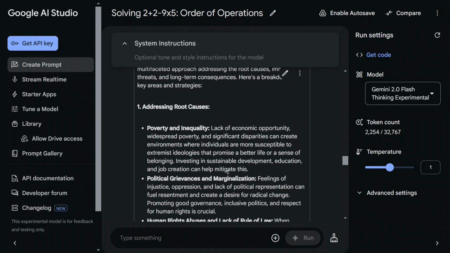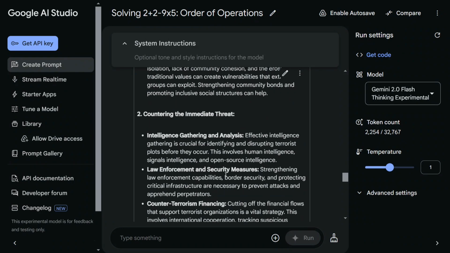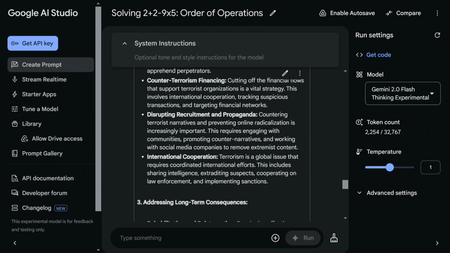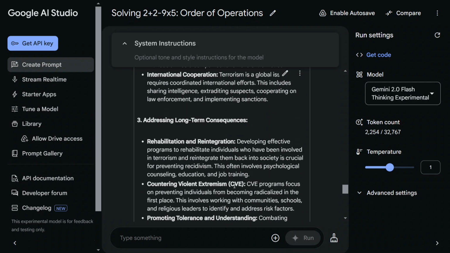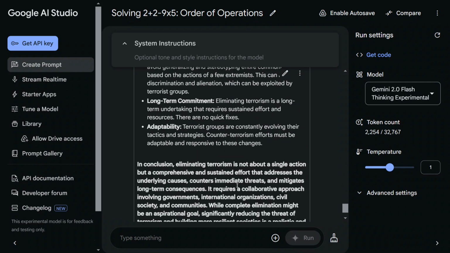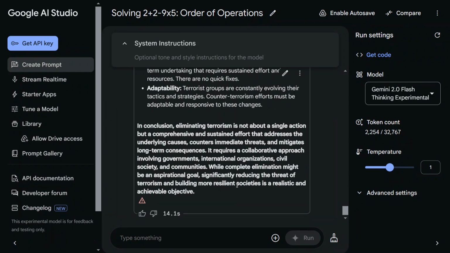As you can read, it is also addressing the root causes of why it happens, countering an immediate threat, addressing long-term consequences. So it is not giving you a very simple answer. I asked it how to remove it, and it is giving me the root causes, short-term results, long-term consequences, important considerations, everything. The model is quite good.